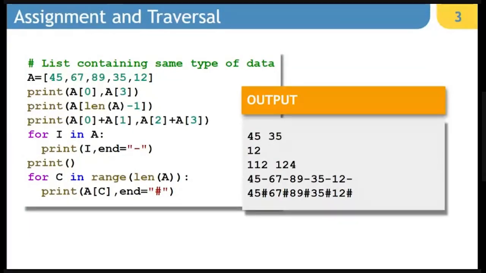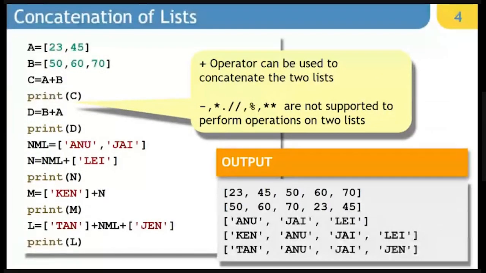That means we can extract individual elements of a list. We can perform operations on individual elements of the list. So this is the same example which you already saw in tuple. We can do exactly the same thing with a list also. We can extract individual elements. We can extract with the help of index also. This is also a similar example which you have already seen in case of tuple. Exactly the same operations we can perform.